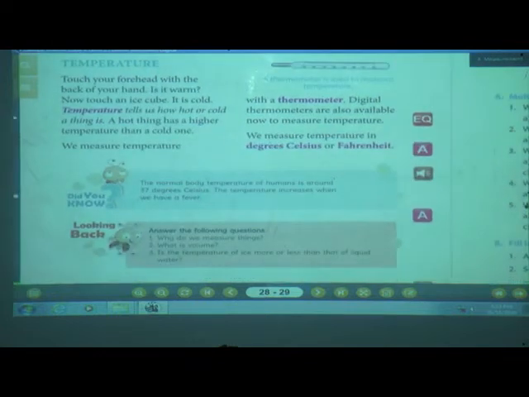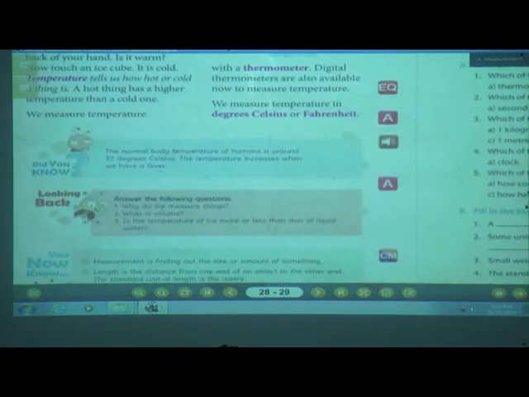Okay, now they have given some questions. We will answer these. See, what is the first question? Why do we measure things? Yes, just now I asked you the same question. We measure things to find out their size or amount, isn't it? What is volume? Yes, the measure of the space occupied by an object is called volume, isn't it?